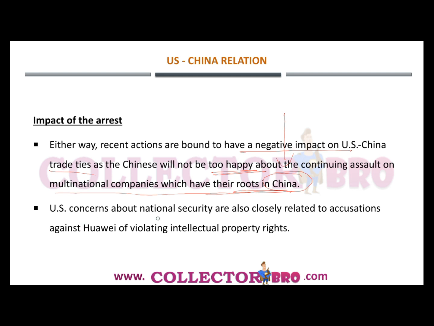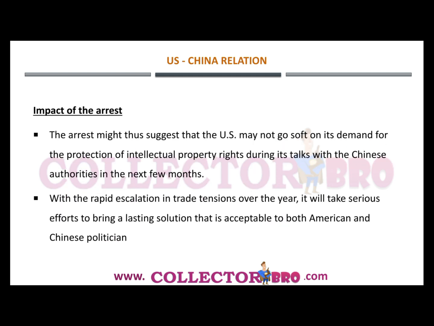And the US concerns about national security are also closely related to the accusation against Huawei of violating intellectual property rights. And moving forward, the arrest might thus suggest that the US may not go soft on its demand for the protection of intellectual property rights.